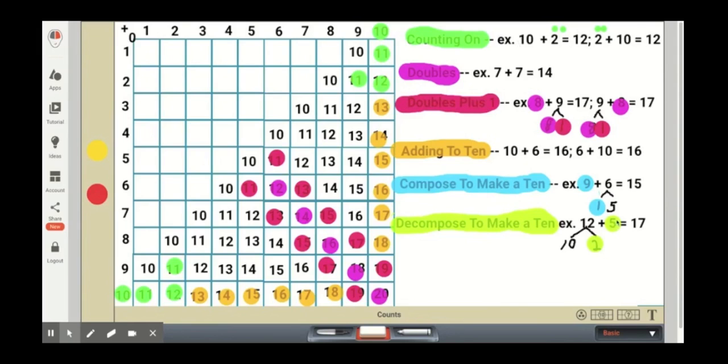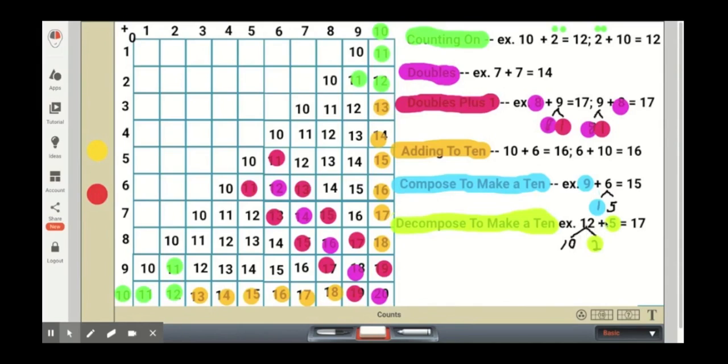Sure, students could use the counting on strategy to try to solve all of their addition problems. This might work for many problems now, but it will be very time-consuming, and their answers may be prone to mistakes if they're counting on for many numbers.